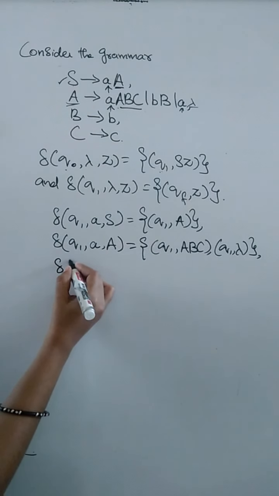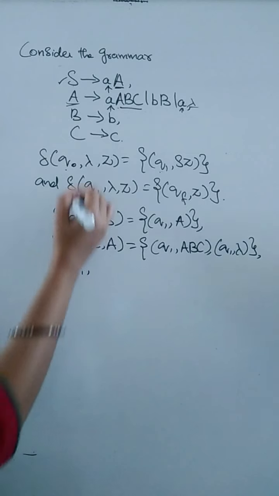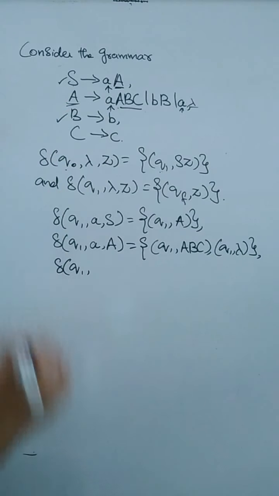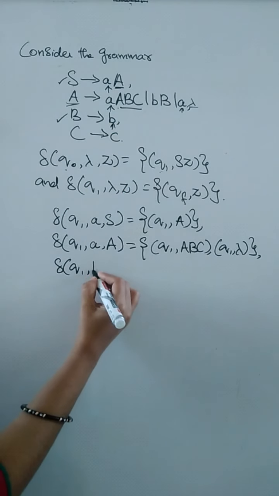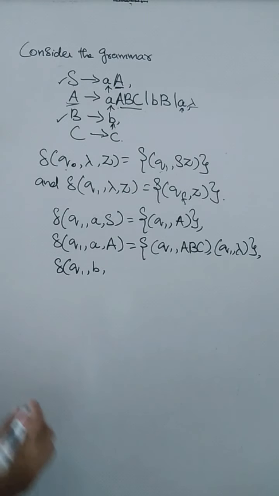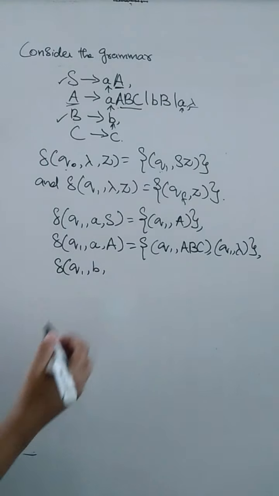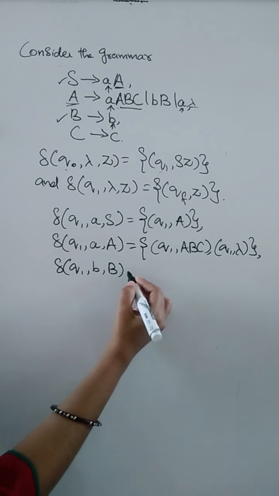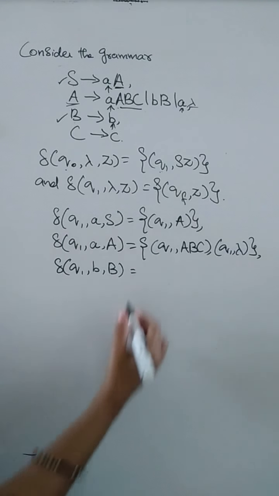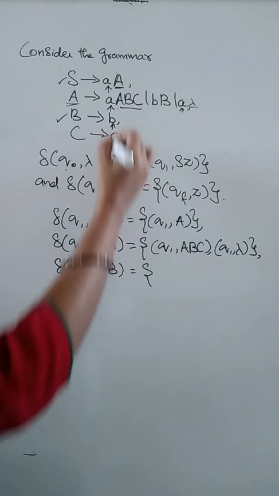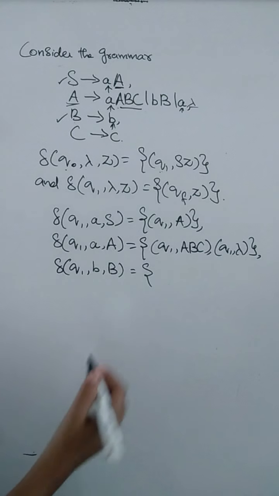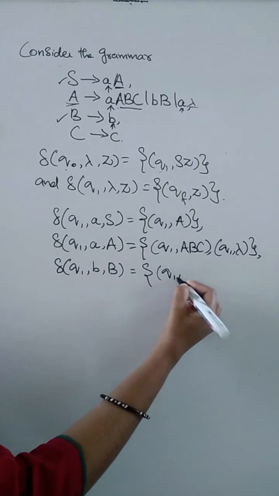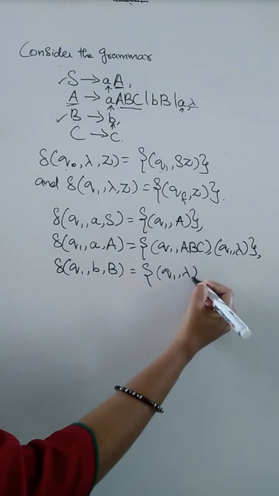Next, delta of q1 comma, we have to write the transition for this production. Here the input string is b, so we can write b here. The non-terminal present on the left hand side is uppercase B, and the right hand side is empty. So here we can write q1 comma lambda itself.